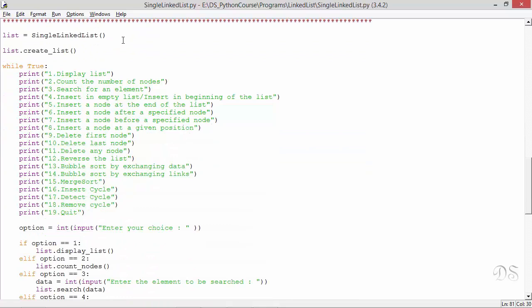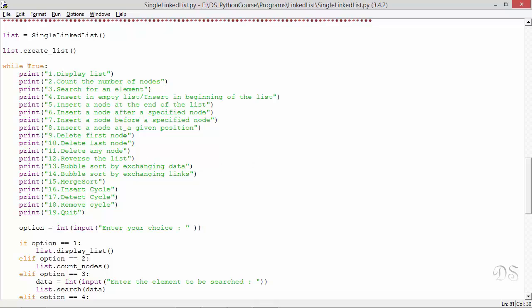Now here we have created a new single linked list instance object. Currently there are no items in the list because in the constructor we have initialized start with None. Now with the help of this method create_list, we'll create a single linked list, and then inside this while loop we'll perform various operations on the list with the help of all the methods of the single linked list class.